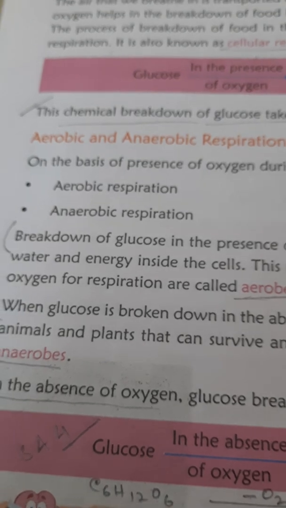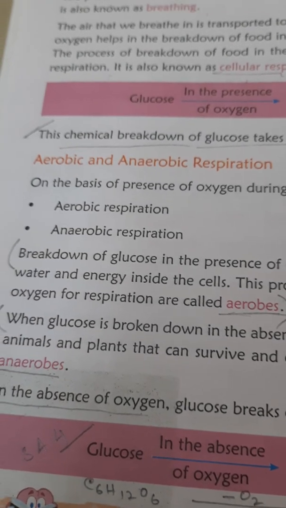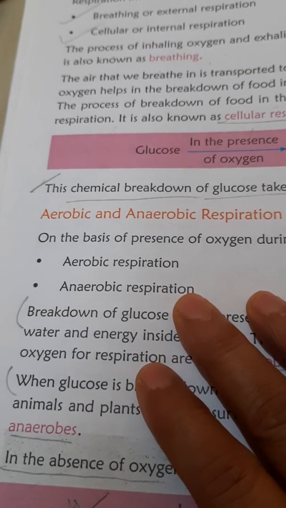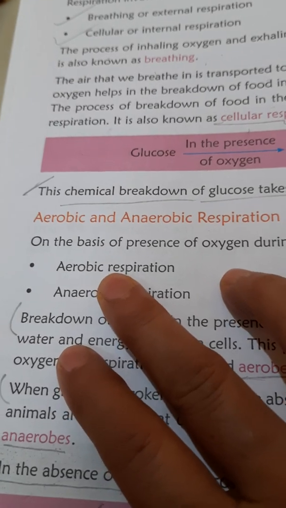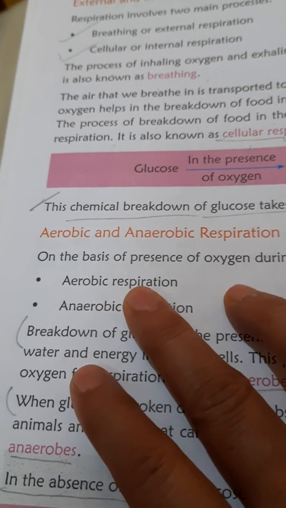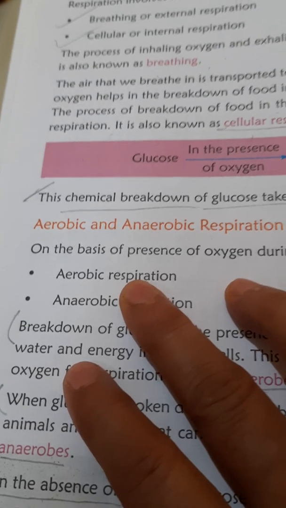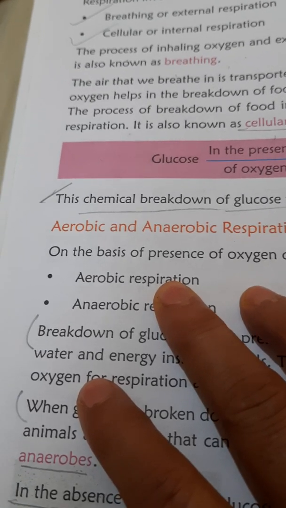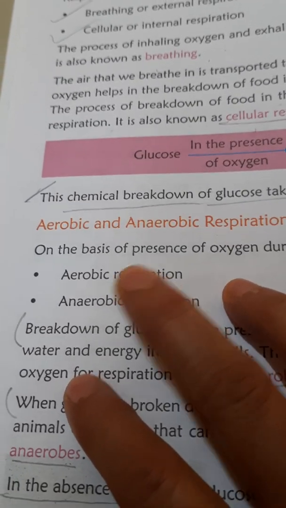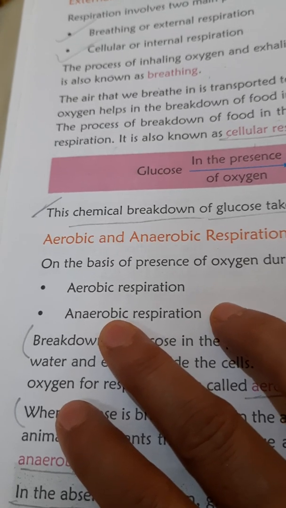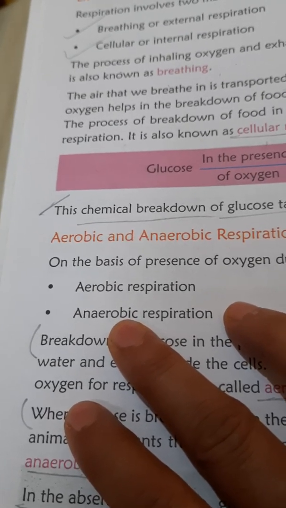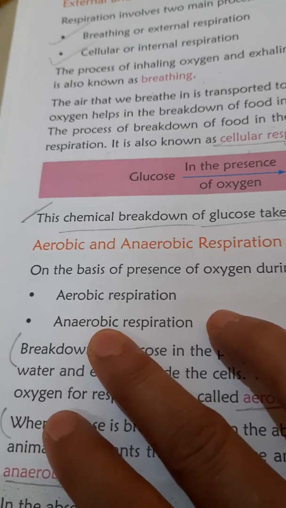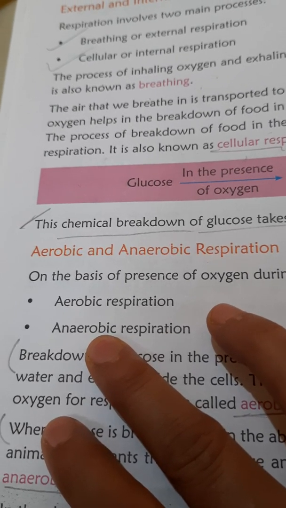Types of respiration. There are two types of respiration. Number 1, aerobic respiration, and number 2, anaerobic respiration. Aerobic respiration means the respiration which occurs in presence of air, that means oxygen. And anaerobic respiration means the respiration which occurs in absence of air.